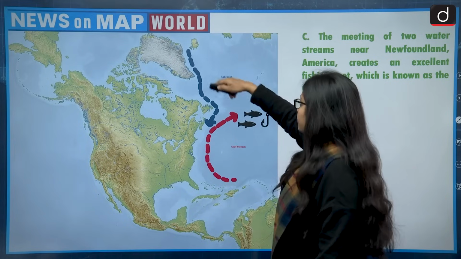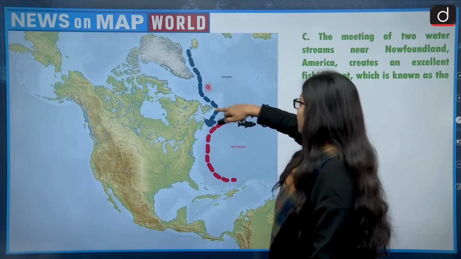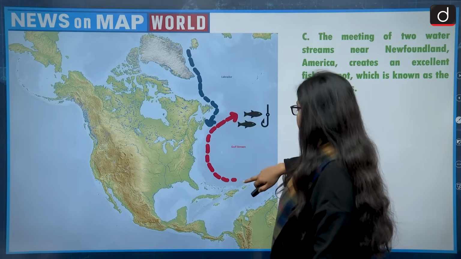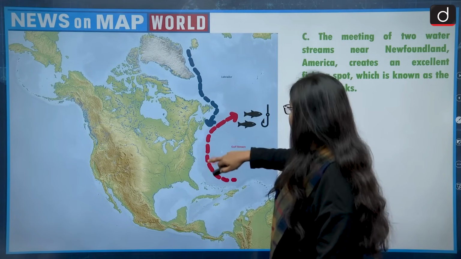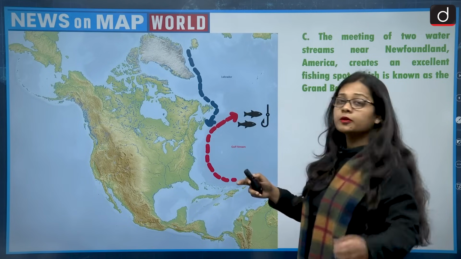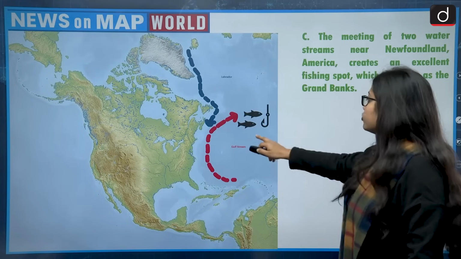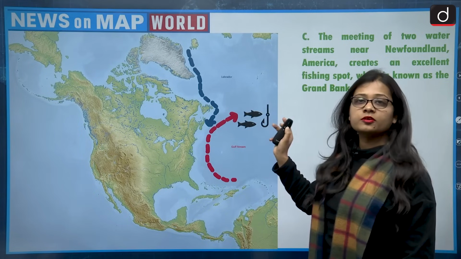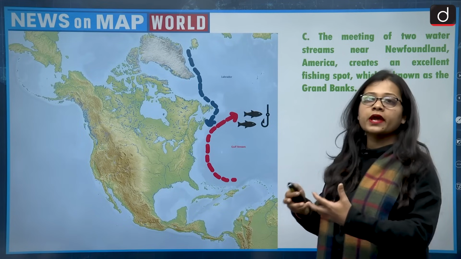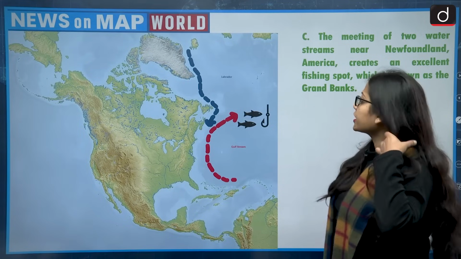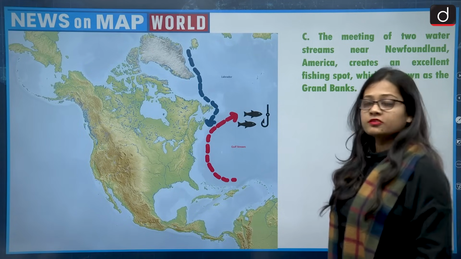The cold current is the Labrador current, which comes from the north downwards, and the warm current is the Gulf Stream. Where they meet they form the Grand Banks, which is a very good fishing ground, because this is the place where a lot of growth of plankton also takes place. So the correct answer for this question is option C.